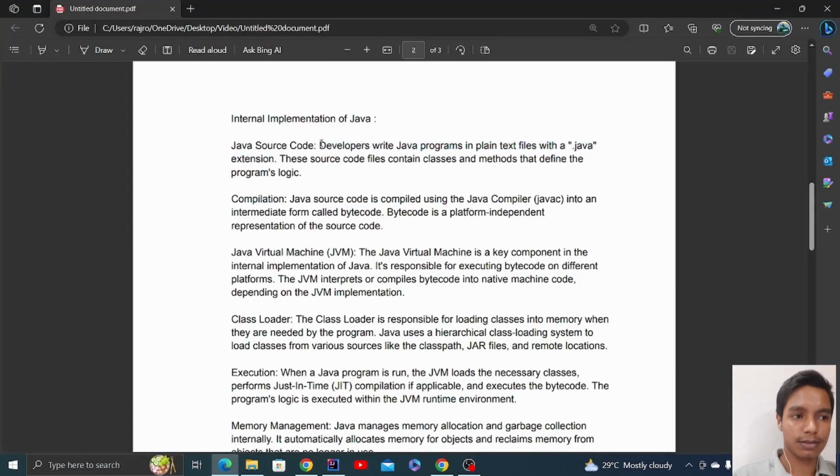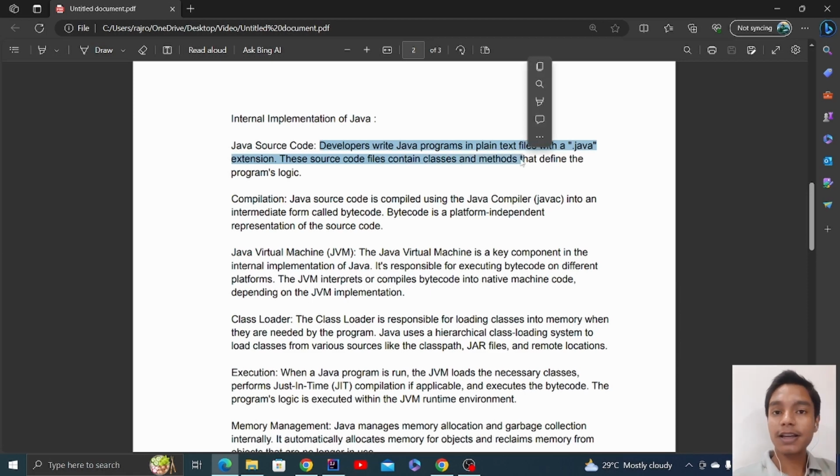As I have mentioned here as well, developers write Java programs in plain text files with a java extension, and these source code files contain classes and methods. Methods are functions. Methods are just a different name for functions, right? So classes and functions are the things that will be contained by those files.